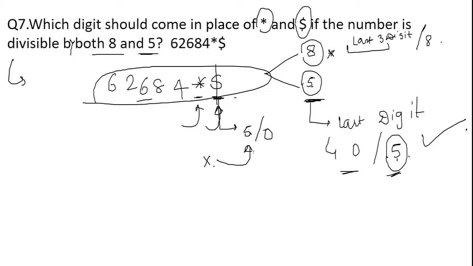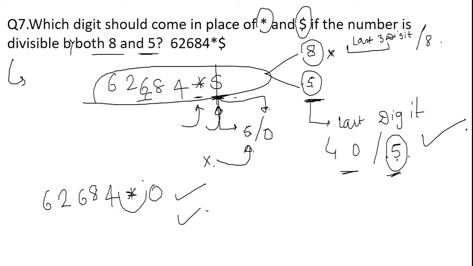Yes, so 5 is the number that we cannot insert at the last digit, so we can insert a 0 over there. If I am inserting 0 instead of dollar, that is 6 2 6 8 4 star as it is and 0, then the number will be divisible by 5 as well as by 8.